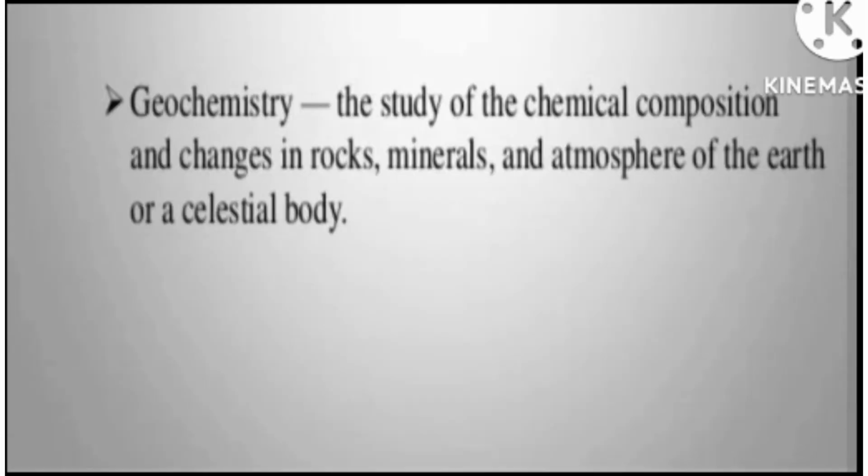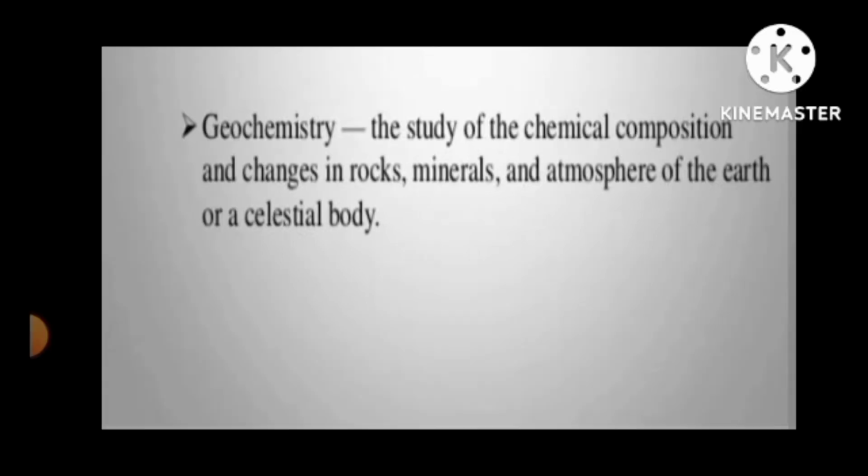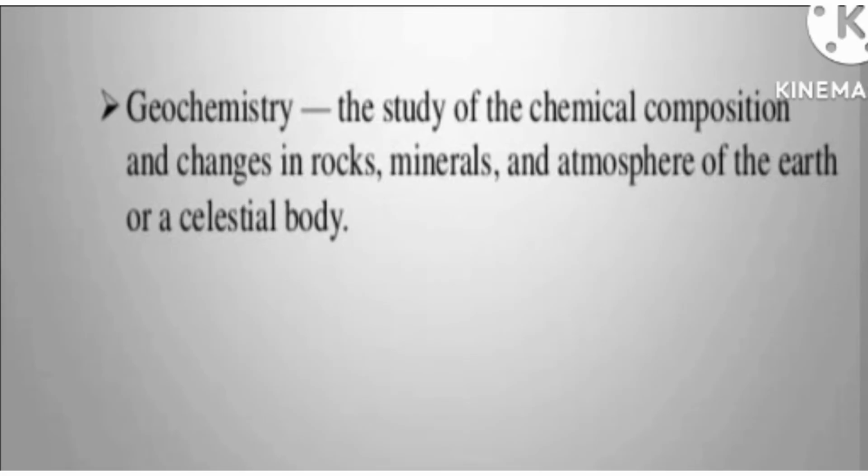In geochemistry, we discuss the chemical properties and chemical changes of earth materials like rocks, minerals and the atmosphere of the earth or of a celestial body. So all those things that are present on earth also undergo many chemical changes, and these chemical changes will be discussed in geochemistry. Geo means related to earth. When you see the word geo, always remember one thing: geo is related to the earth.